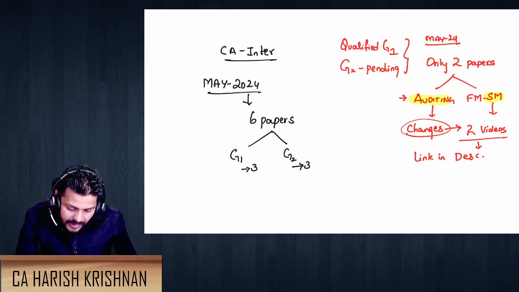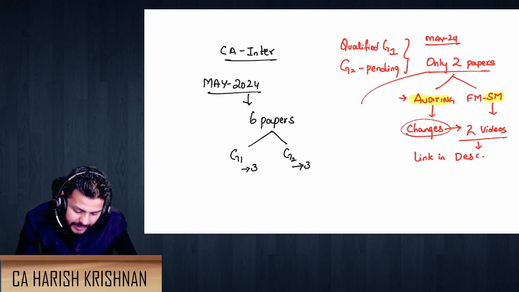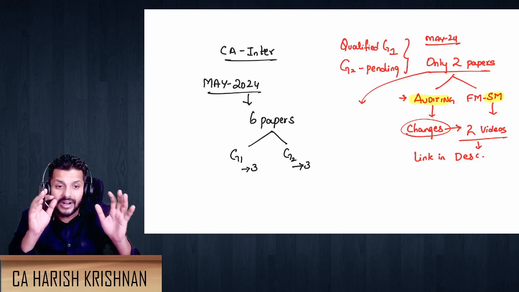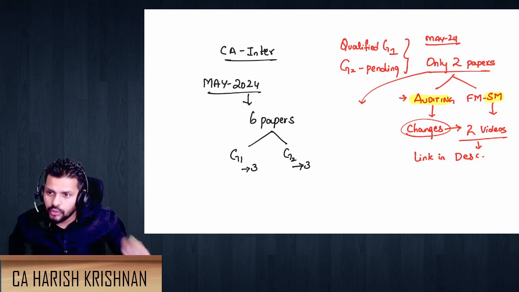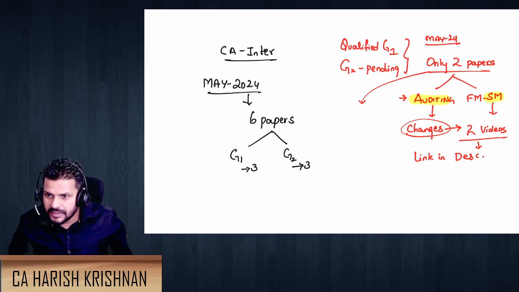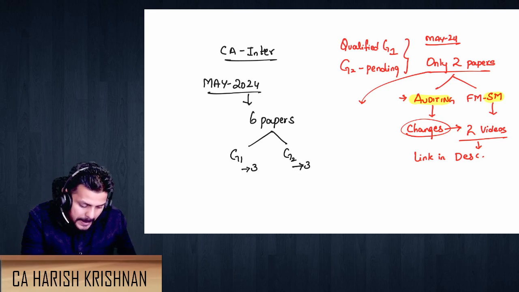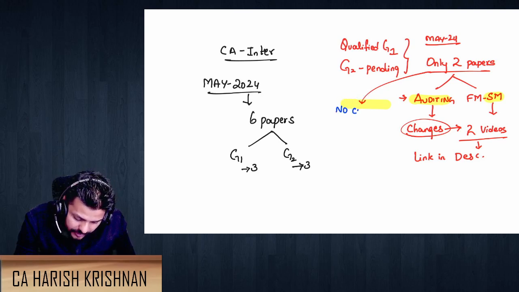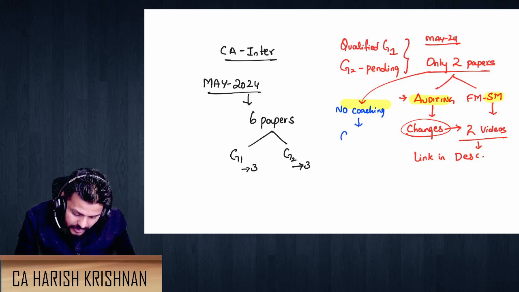Now the same set of people for whom only 2 papers are pending, right? Those who have attempted only group 1, those who have focused only on group 1 in the past, they didn't even take coaching, they didn't even do anything. What should I do? Okay, if you have taken no coaching in the past, this is a word to all those people who have taken no coaching in the past, then I suggest complete classes first.